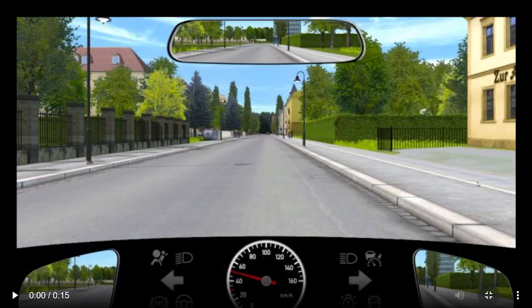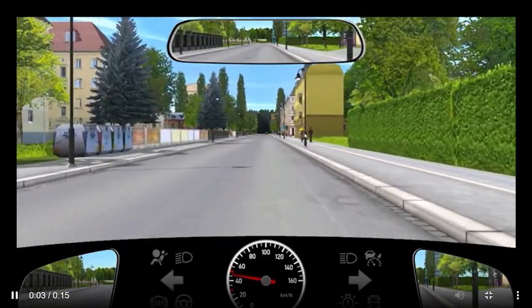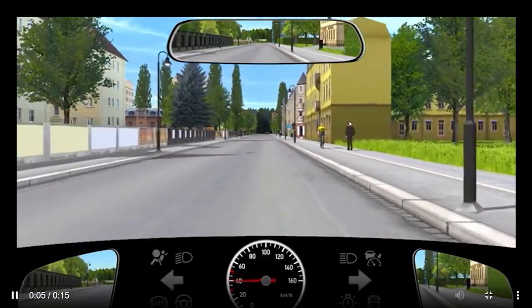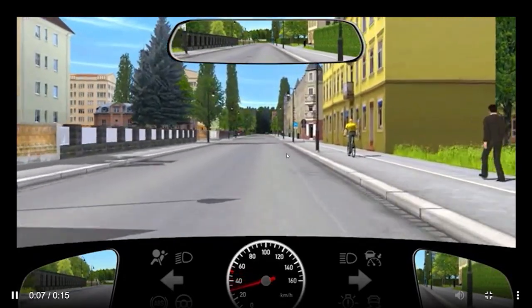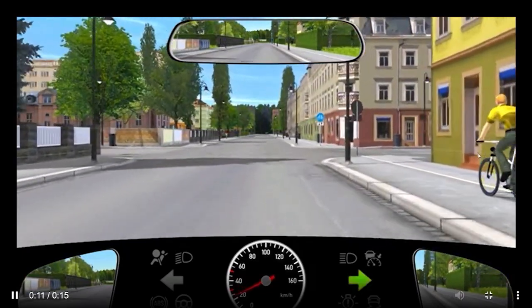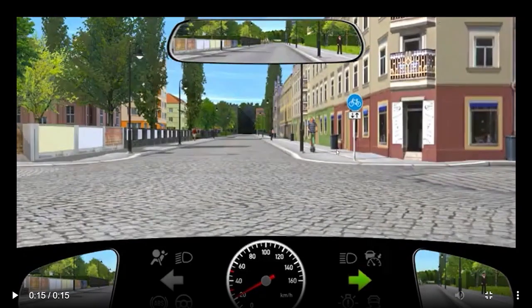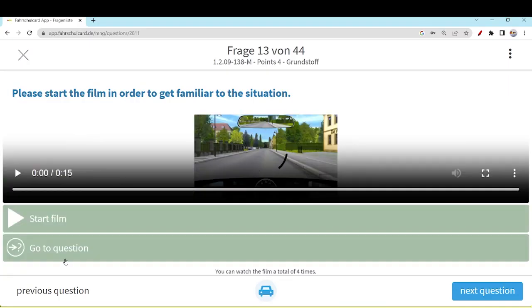Let's move to the next question, which is again a video question. A lot of video questions. So we are on the roadway, on the footpath we can see a cyclist, a pedestrian, and then what's next? We are taking a right turn indicator and the cyclist is there. I think the scenario is clear. Even this e-bike or e-scooter is also coming, so you need to be very careful while taking a turn.